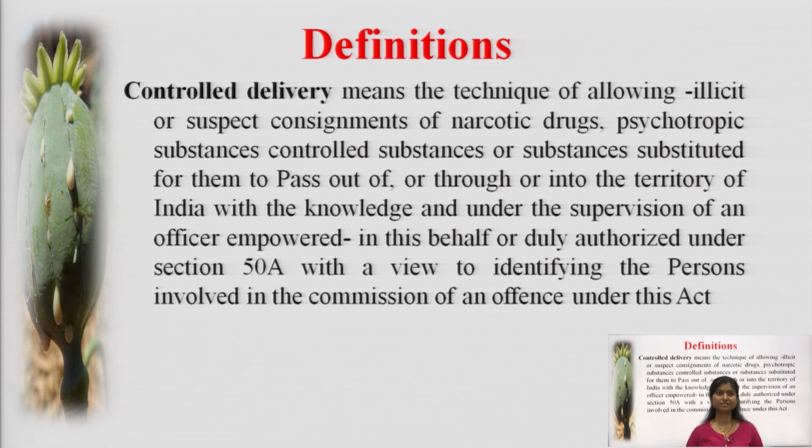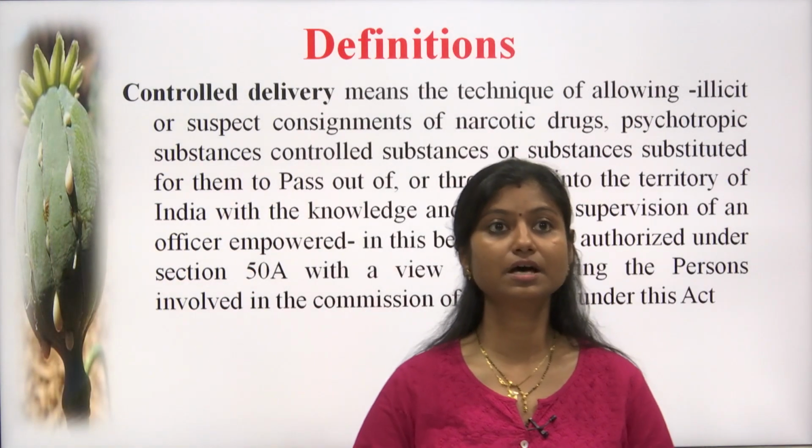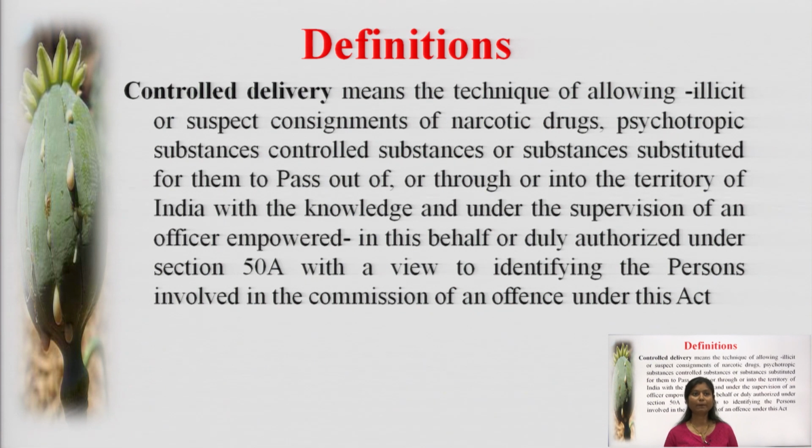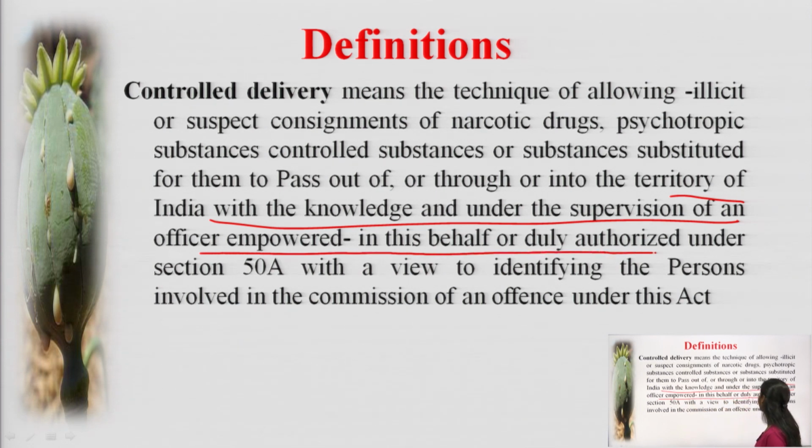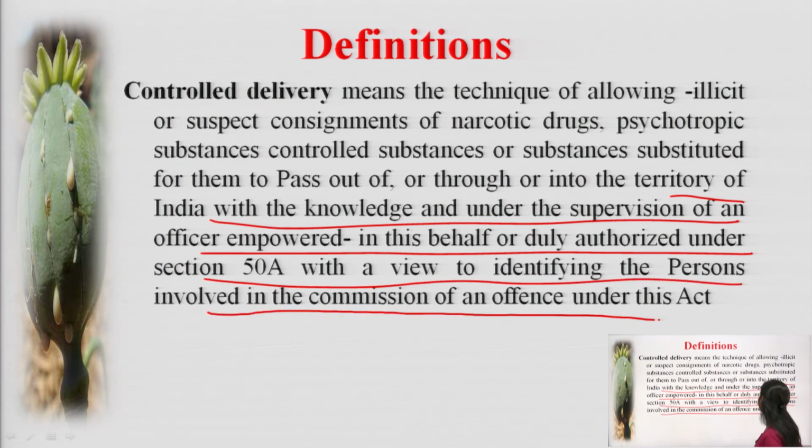Another point is controlled delivery. Controlled delivery means the technique of allowing illicit or suspect consignments of narcotic drugs, psychotropic substances, controlled substances, or substances substituted for them to pass out of, through, or into the territory of India with the knowledge and under the supervision of an officer authorized under section 50A, with a view to identifying the persons involved in committing an offence under this act.